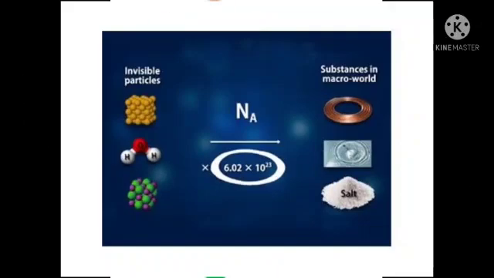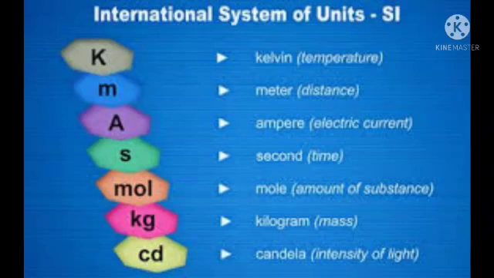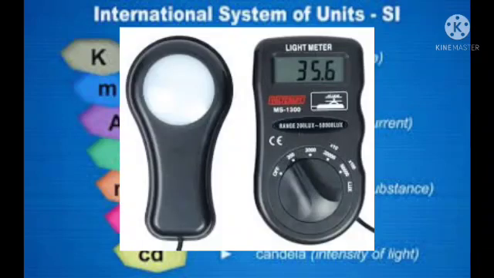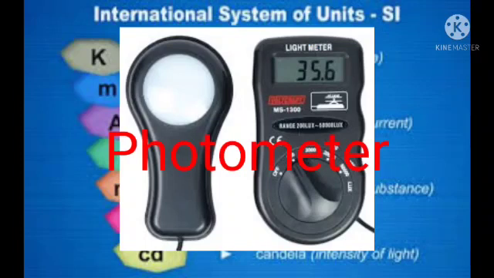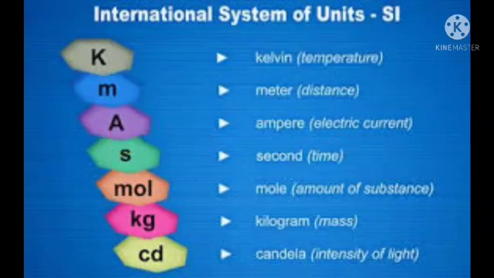Next, amount of substance. Amount of substance is a measure of the number of entities present in a substance. Mole is defined as the amount of substance which contains 6.023 x 10^23 entities. It is denoted as mol. And next, luminous intensity: the measure of the power of the emitted light by a light source in a particular direction per unit solid angle is called luminous intensity. The SI unit of luminous intensity is candela and it is denoted as cd, children.